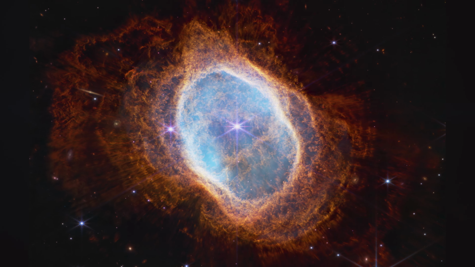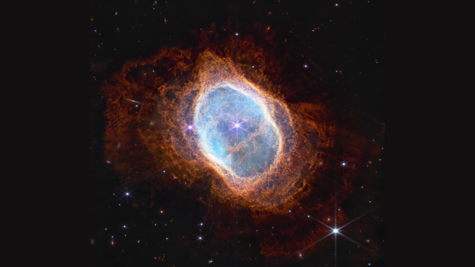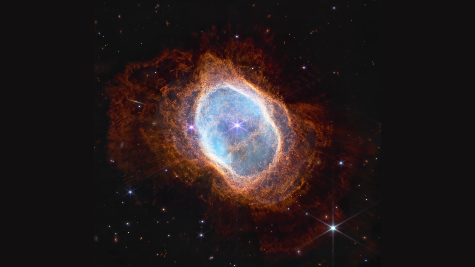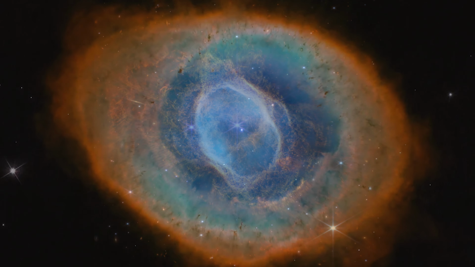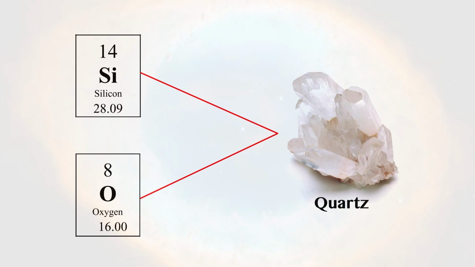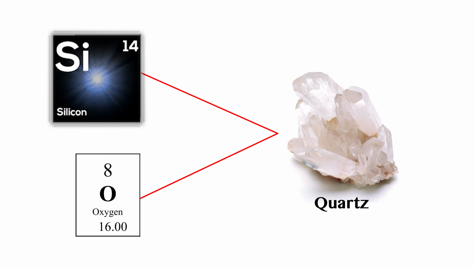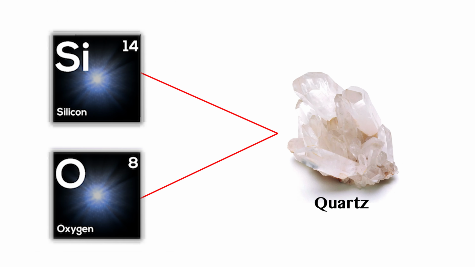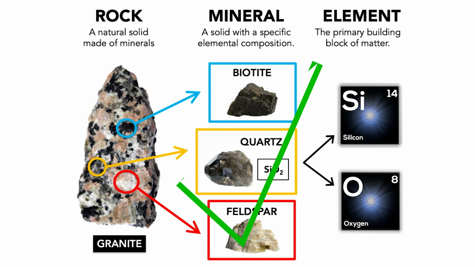Gas and dust are ejected into space, coming together to form a massive cloud, a structure known as a nebula. The solar system's formation began with a nebula, rich in heavier elements like silicon and oxygen, the results of a supernova that seeded space with the building blocks of rocks. These elements are found in quartz, a mineral that helps make up granite.